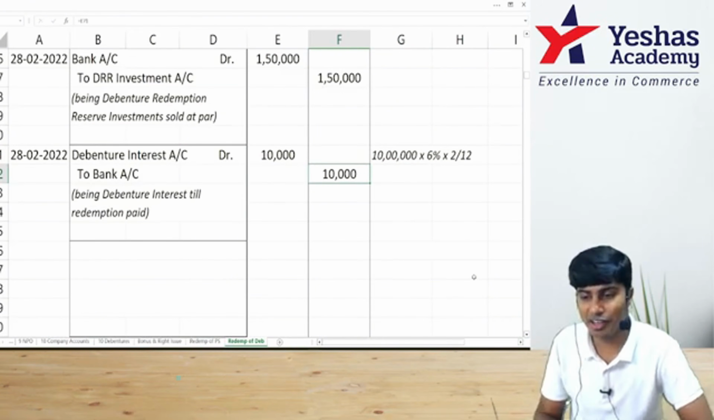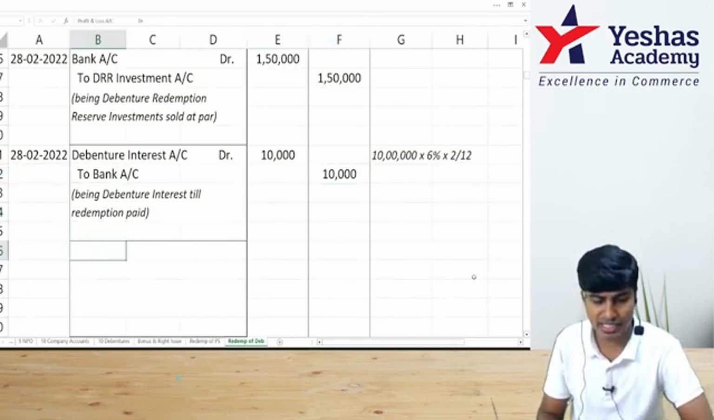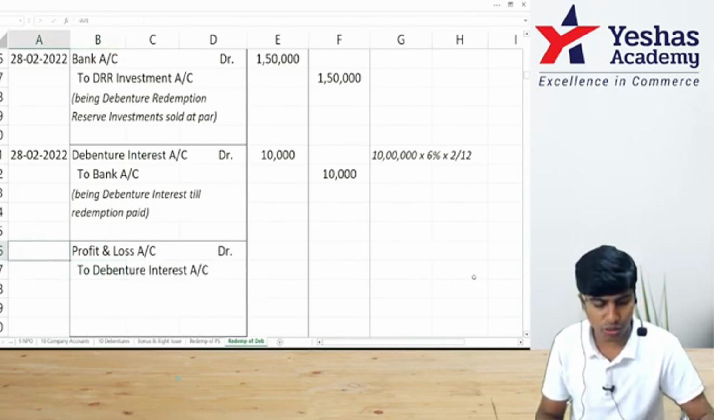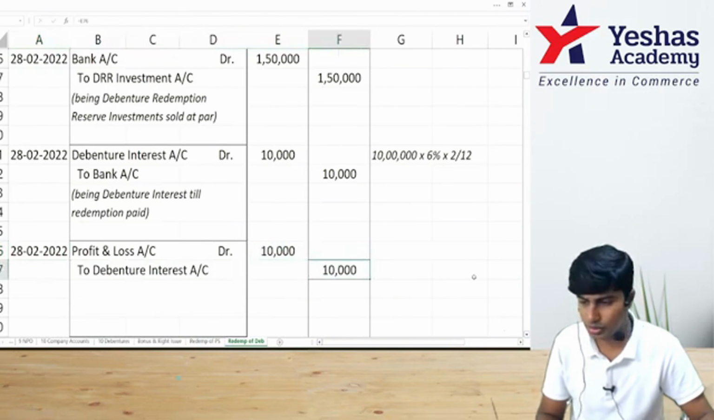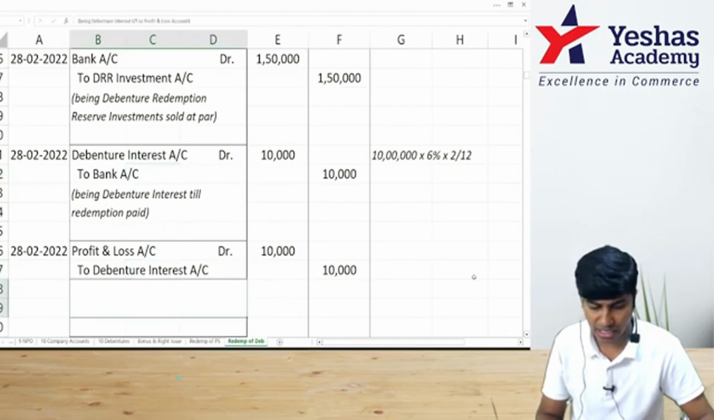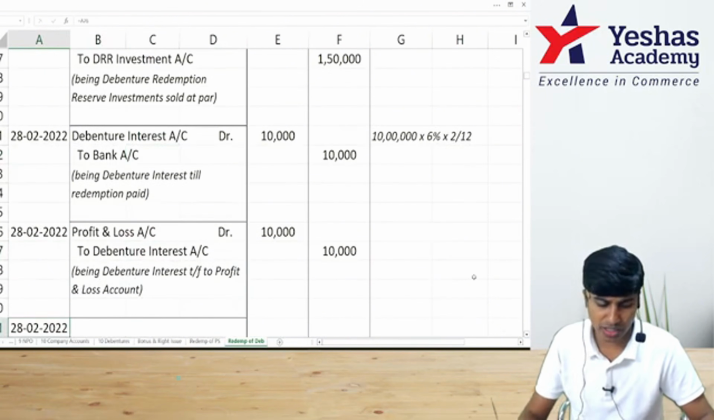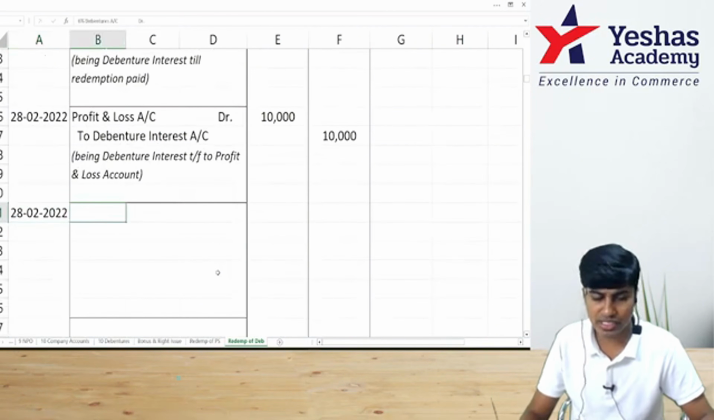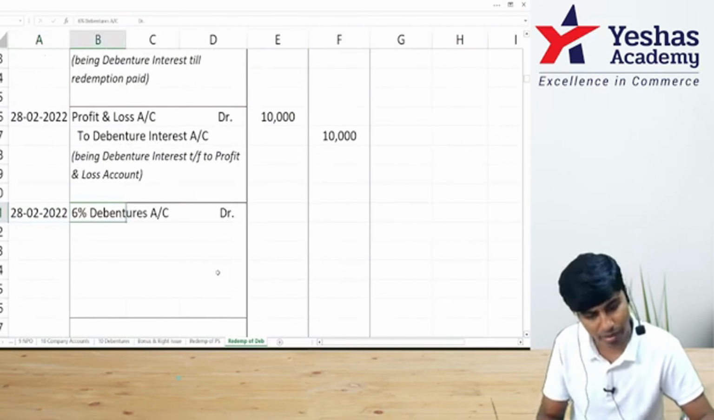Now my debentures are ready for redemption. Shall I redeem my debentures, guys? Say something. First, I'll transfer that interest to P&L, 10,000, 10,000. This is an expense, no? I should transfer it to P&L. I have transferred it. Then let me write on the same date: debentures are decreasing, so debentures has to be debited.